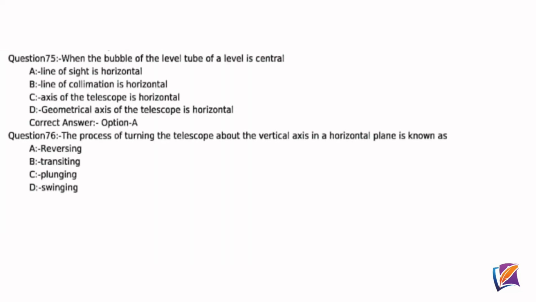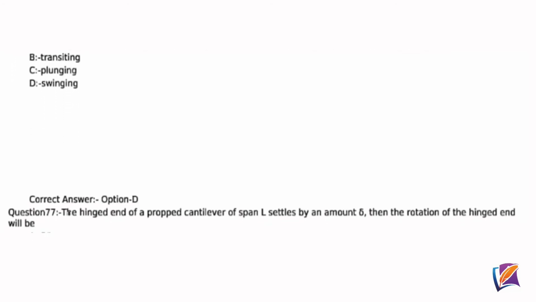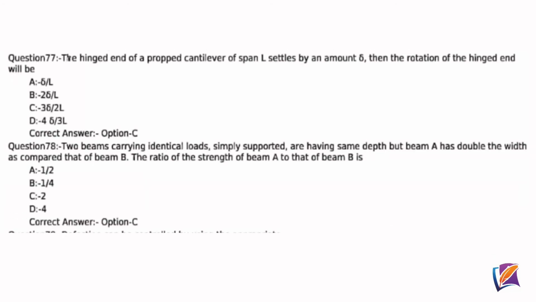Question 76. The process of turning the telescope about the vertical axis in a horizontal plane is known as, correct answer option D, swinging. Question 77. The hinged end of a propped cantilever of span L settles by an amount of delta, then the rotation of the hinged end will be, correct answer option C, 3 delta by 2L.